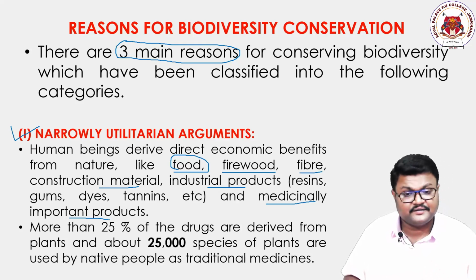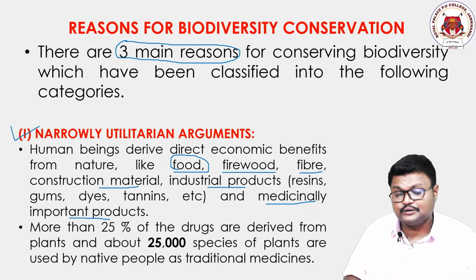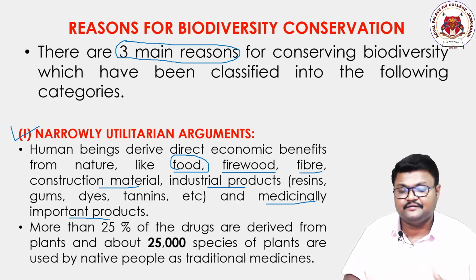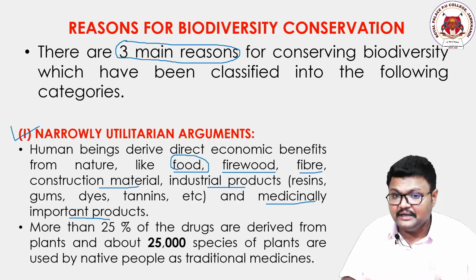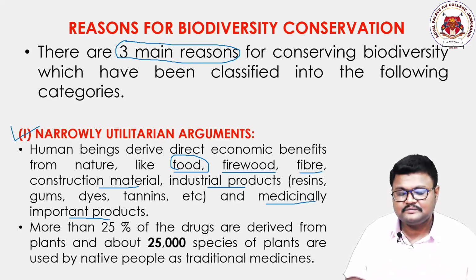In the form of cereals, vegetables and so many other aspects, plants are a source of food for us. And for those who are non-vegetarian, we are dependent on animals also for their meat, their egg, their milk, etc., as a source of food.